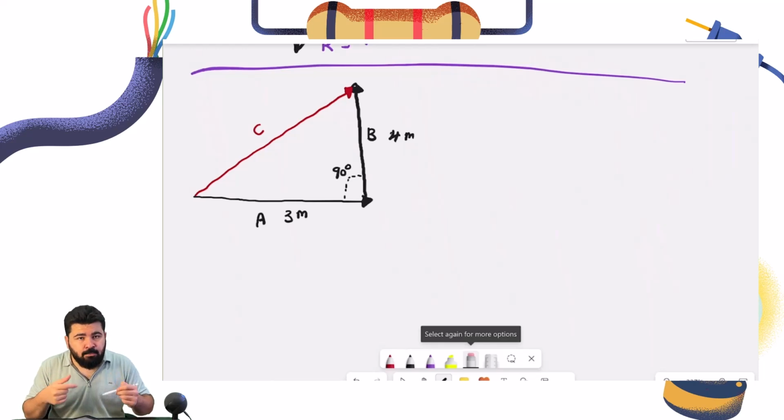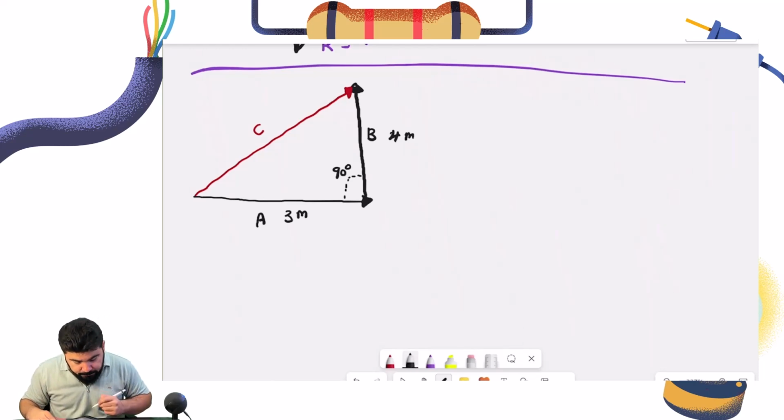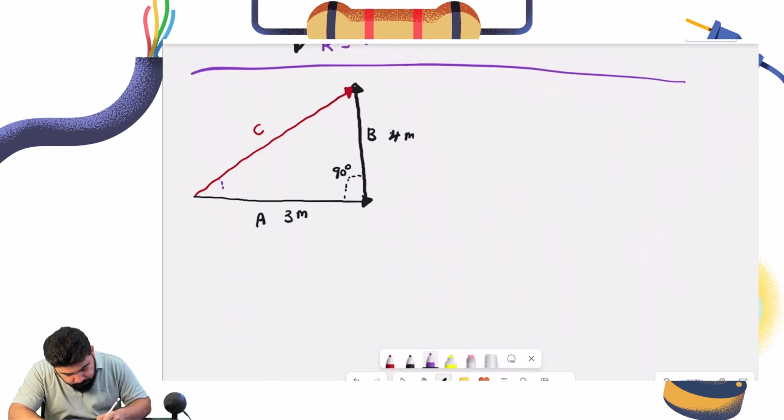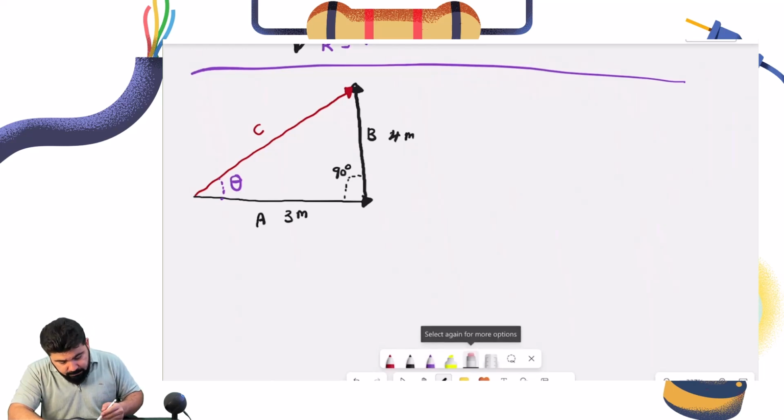This time we are dealing with angles. Now, the first thing I want you to know is that this C, the resultant vector, makes an angle with the first one. This is called theta. Why is this theta important? Remember, it's a vector, so we need direction. This angle is basically direction. Now, let me remove all of these. We don't need these.